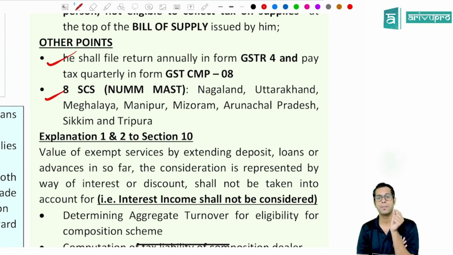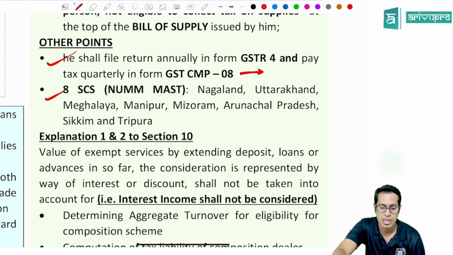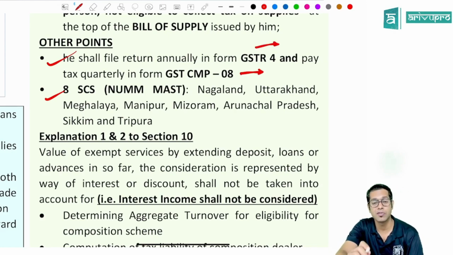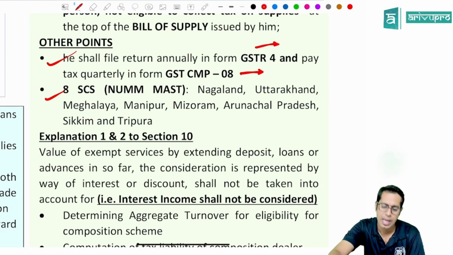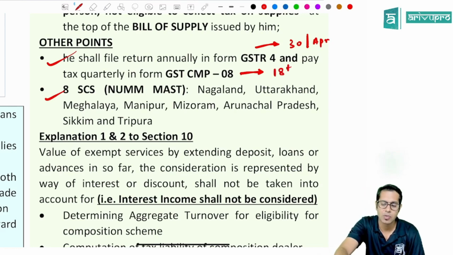Form GST CMP-08 is the form by which he is going to make the payment of taxes on quarterly basis. GSTR-4 is required to be filed yearly once, and the due date is 30th April of next year. And GST CMP-08, the quarterly payment of taxes, is required to be done by 18th of the next month following the quarter.